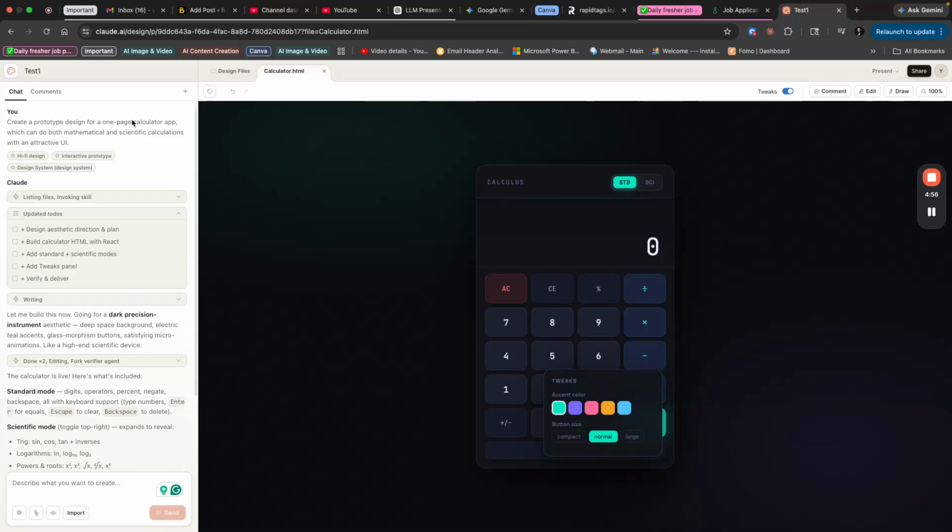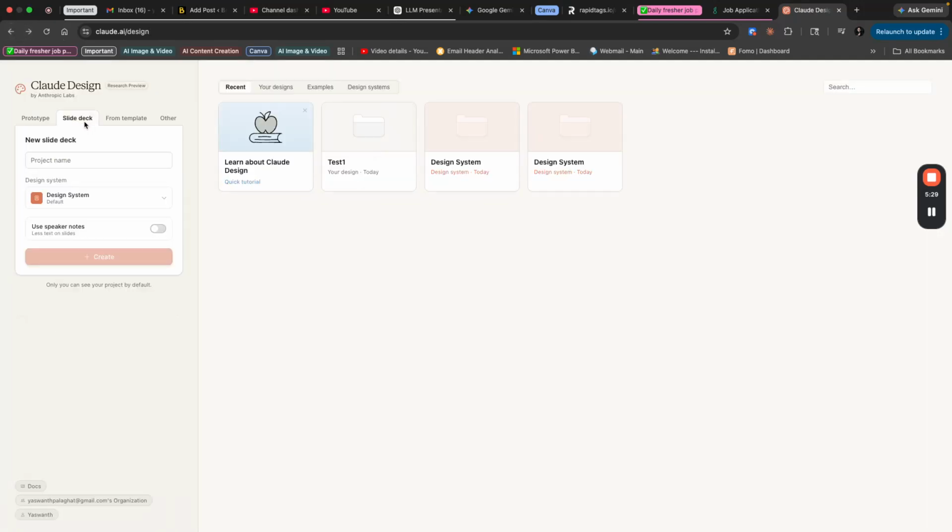So now we are good with this. I really like it because Figma in general has built its credibility over more than 13 to 14 years, and all of it suddenly faded away because of a single update from Claude. And there is a reason why it's happening, because Claude Design is really great. I liked it because it took only a minute to have this prototype ready with just a prompt, and this is so cool. So now let's try the slide deck.